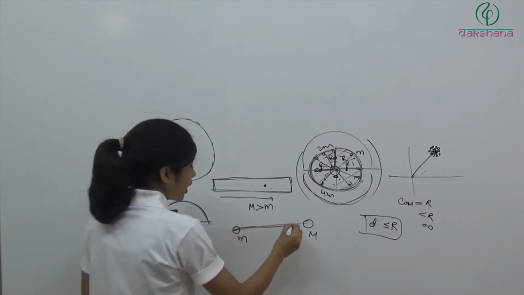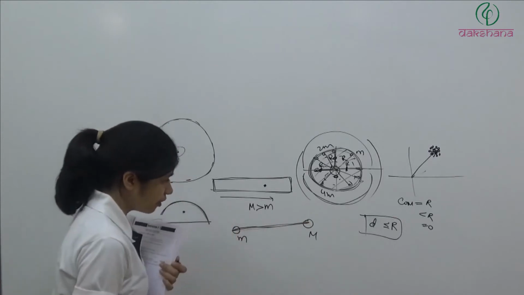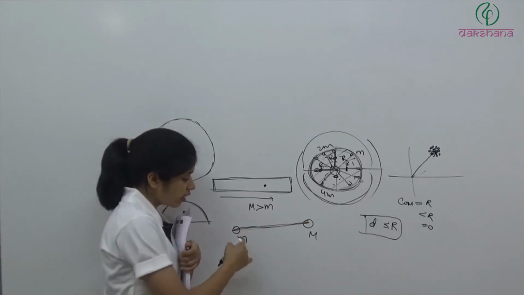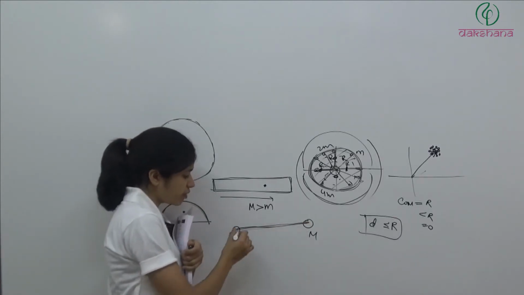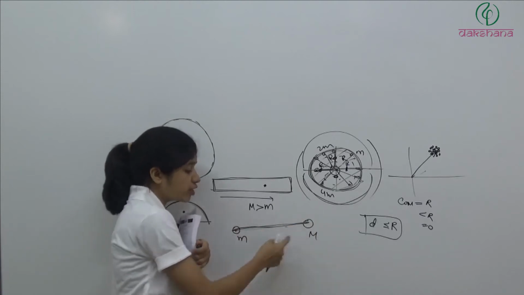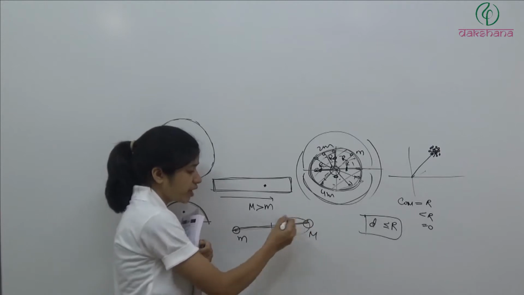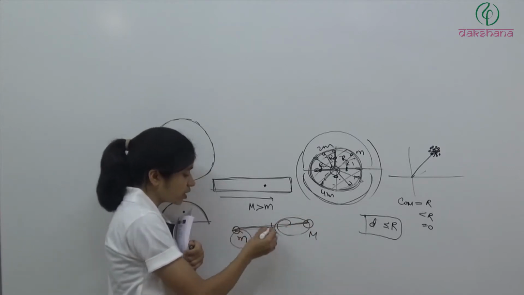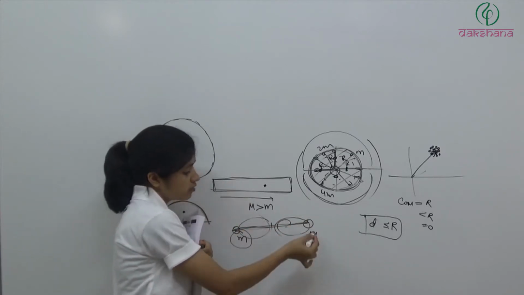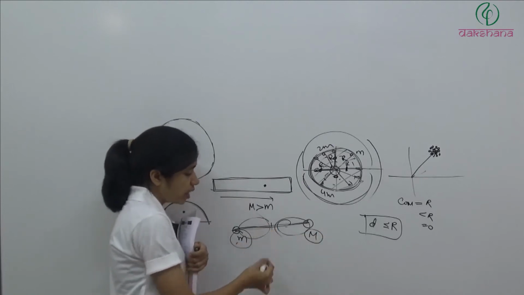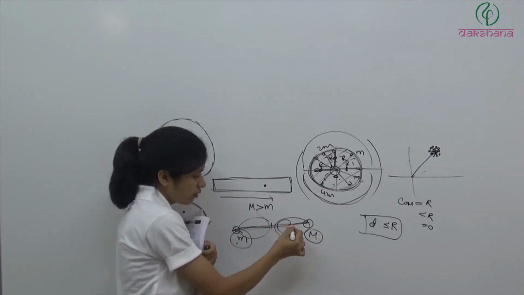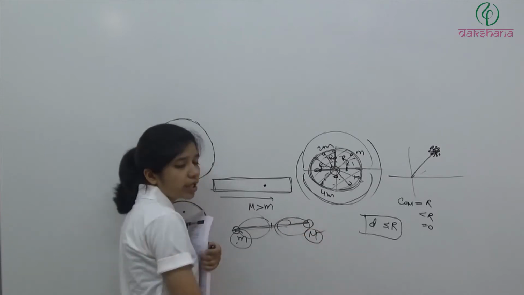So now in this case we have solved, and also we know that when we have these two masses, the center of mass will lie somewhere on this line. If these two masses are same, it will lie at the midpoint. If this mass is bigger, it will lie somewhere here. And if this mass is bigger, then it will lie somewhere here. So now in this case we have m greater than this. It means the center of mass is going to lie near to the capital M.